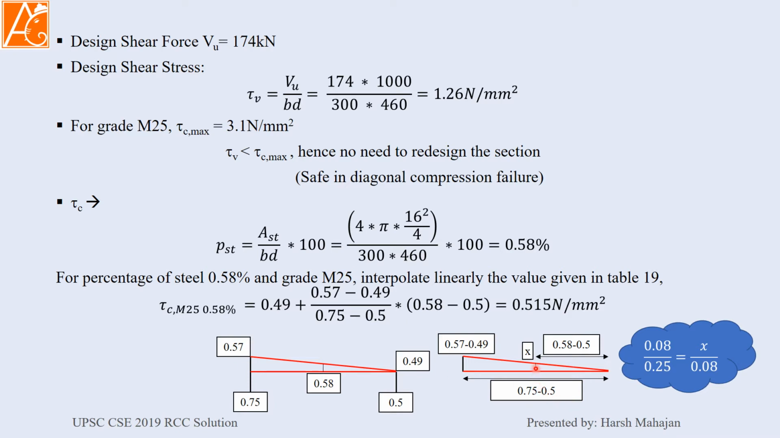Now we want to find the height here, which is our x. By the law of similar triangles, 0.08, that is height, divided by total base 0.25, equals x divided by 0.08, means this distance. From here you will find x, and then you will add 0.49 here. Finally you will get the answer 0.515 Newton per mm square. Here is the formula, and here is the graphical method. Have a look at it.